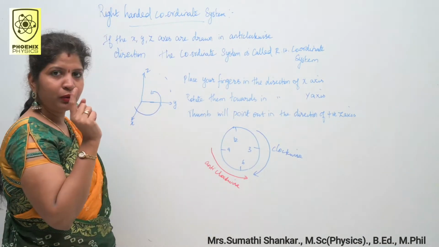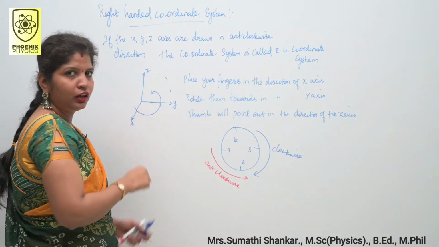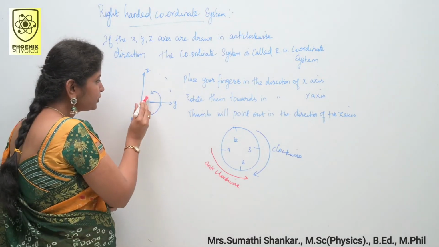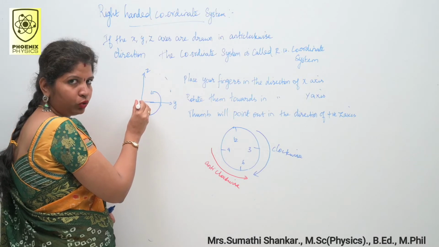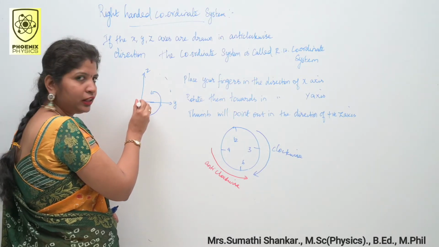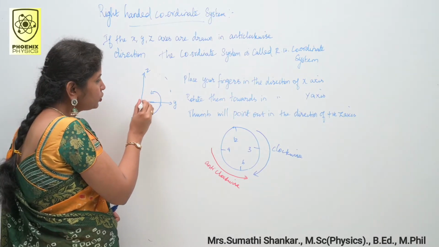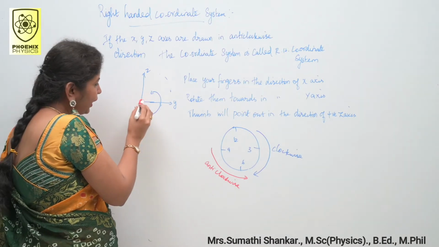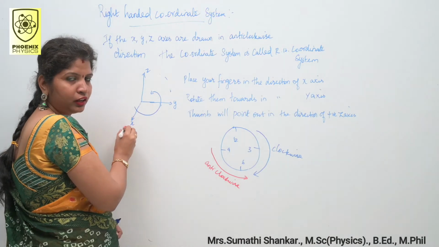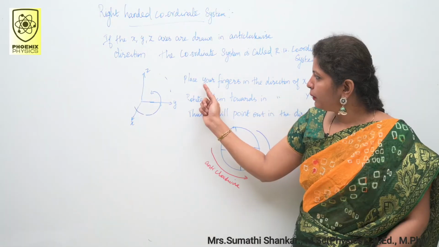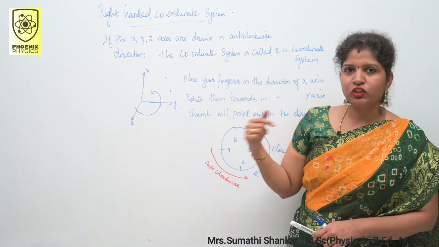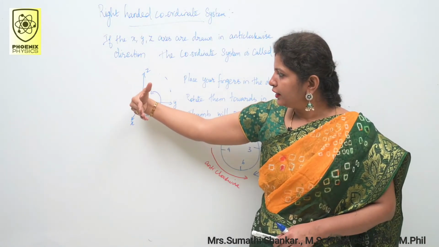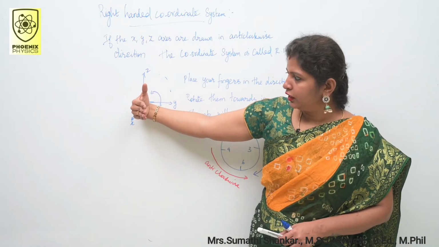Here, which one is my x-axis? This direction. Actually x is like this, perpendicular to the board. So this is the 3D position. I can't draw this axis, that is why I have drawn it like this. So what is our rule? Place your fingers in the direction of the x-axis. Actually, this is the x-axis, right?